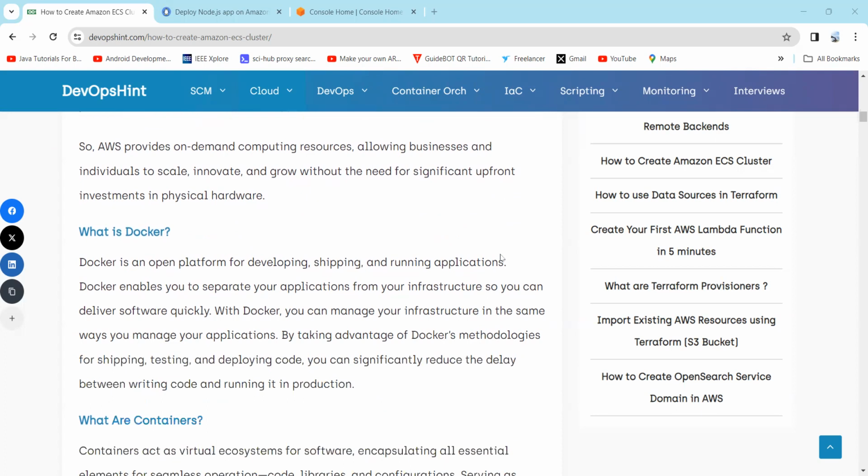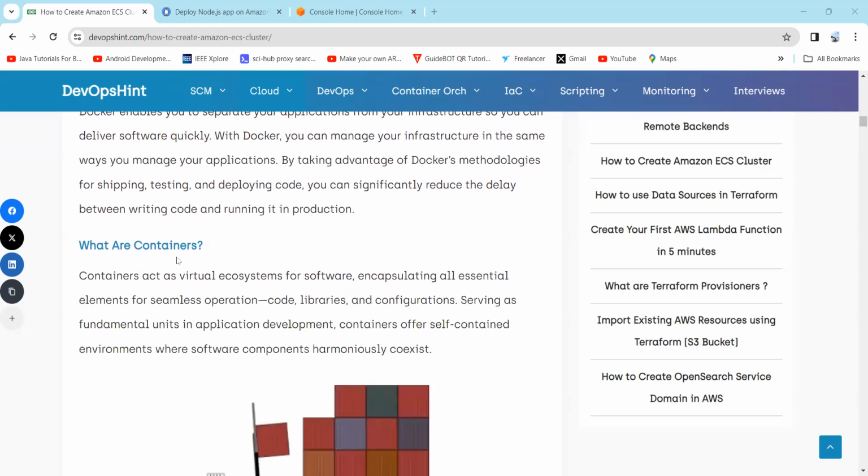Before understanding Elastic Container Service, let's understand containerization, what Docker is, and what containers are. So what is Docker? Docker is an open platform for developing, shipping, and running applications. Docker enables you to separate your application from infrastructure so you can deliver software quickly. With Docker, you can manage your infrastructure in the same way you manage your application. By taking advantage of Docker methodologies for shipping, testing, and deploying code, you can significantly reduce the delay between writing code and running it in production.